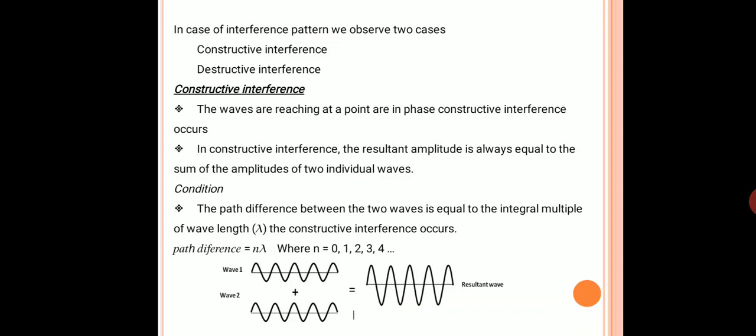The condition for constructive interference is that the path difference is equal to an integral multiple of the wavelength. So the path difference is n lambda, where n is equal to 0, 1, 2 and so on.